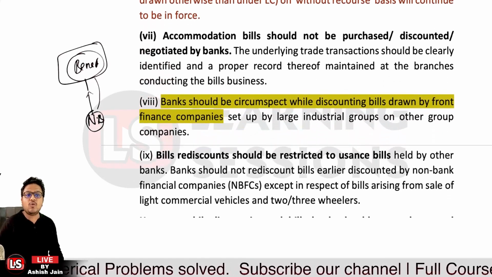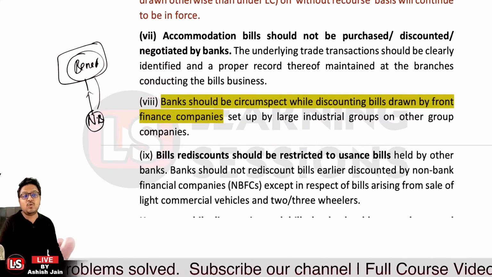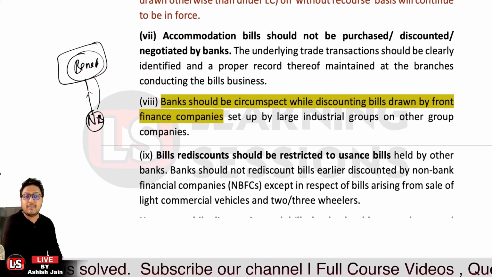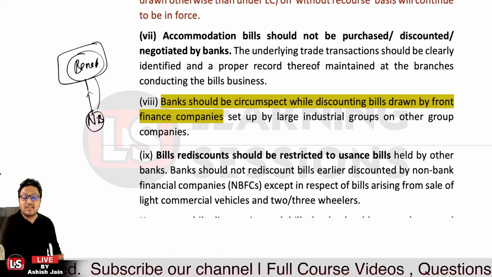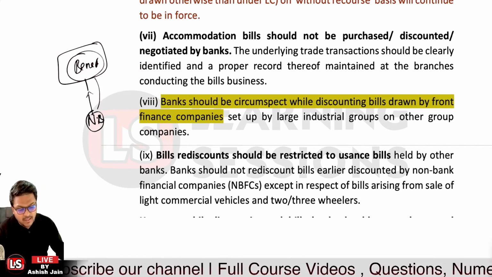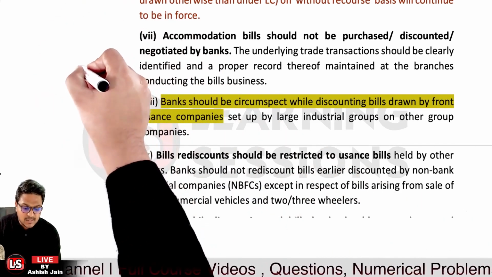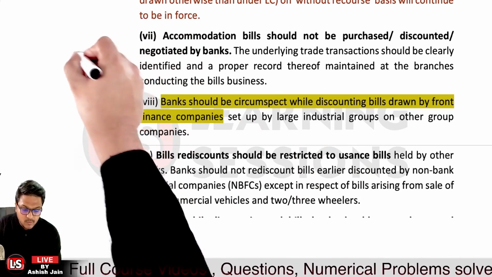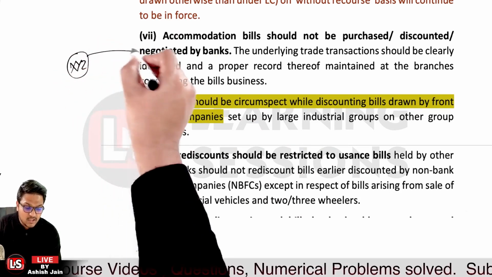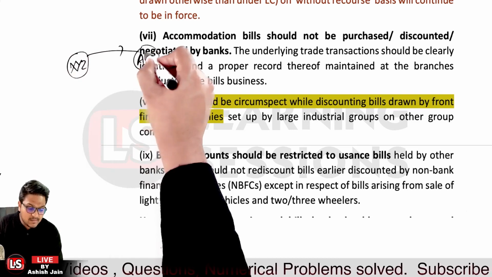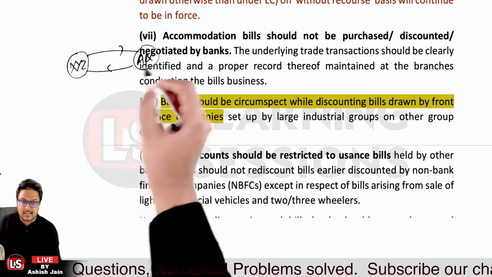Then, bills rediscounted should be restricted to usance bills held by other banks. Whatever the bill rediscounting is, now the word is rediscount. What actually is rediscount? Let's understand this. Let's take the case that XYZ, the seller, has drawn bills on ABC, and ABC has accepted the bills.